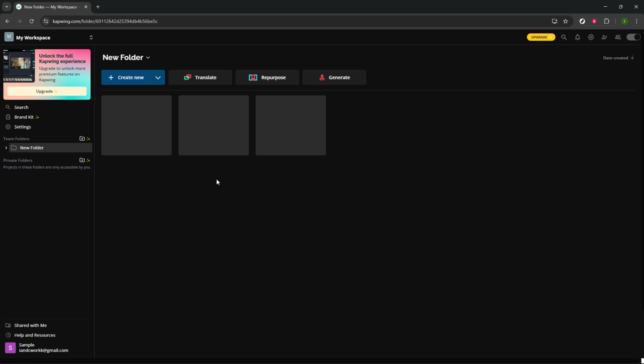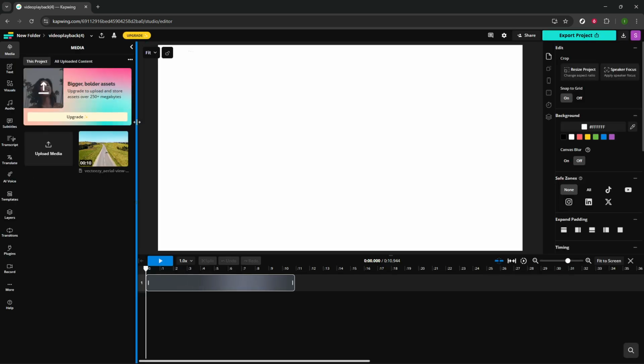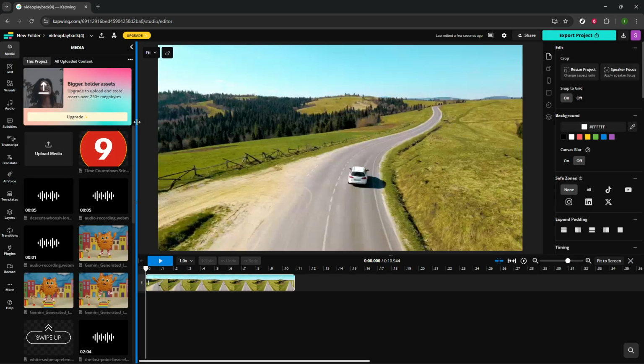Now that you're signed in, you'll land on your dashboard where all your projects are stored. Find the video project you want to work on and click on it to open the editor. If you're starting fresh, just click Create New Project and upload your footage. Once your project is open, locate the clip that you want to edit within the editor. Clicking on the clip will bring up various editing options.